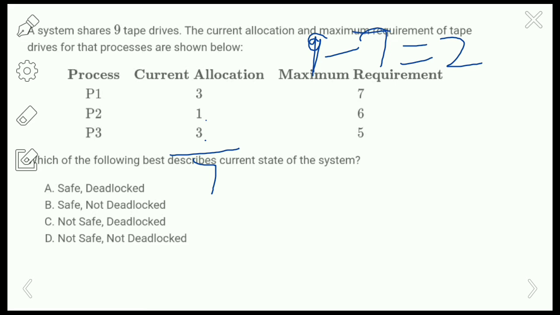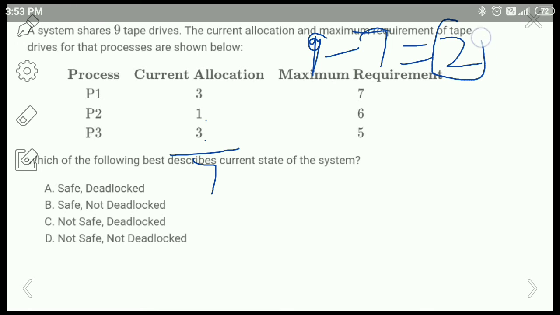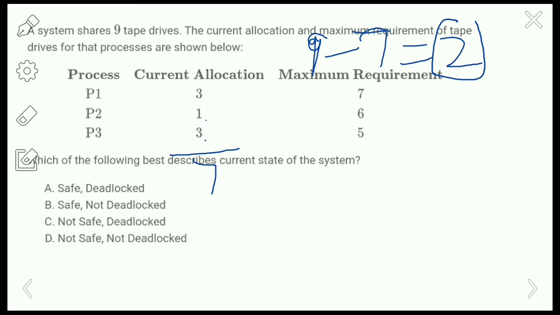Okay, and given that maximum requirement of each and every process is given here. So how we are going to solve this problem is, suppose here the current allocation is 3 and the maximum requirement here is 7. So here 2 tape drives are free. That means if you take the available 2 tape drives which are free, along with the current allocation, whether we can satisfy the